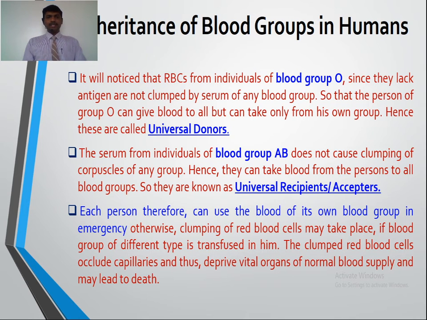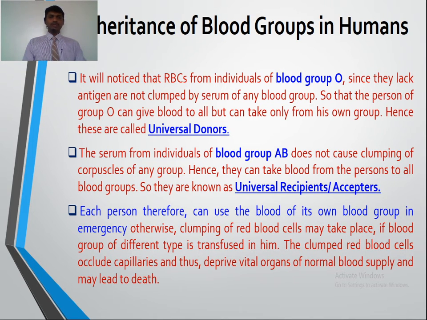Now here each person therefore can use the blood of its own blood group in emergency, otherwise the clumping of red blood cells may take place if blood of a different group is transfused into him. The clumped red blood cells occlude capillaries and thus deprive vital organs of normal blood supply and may lead to death.